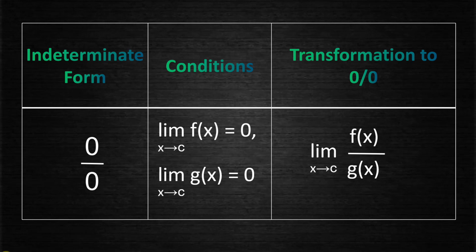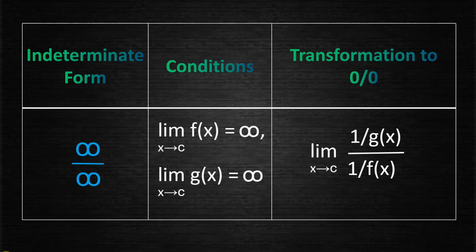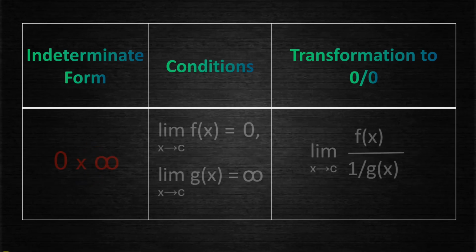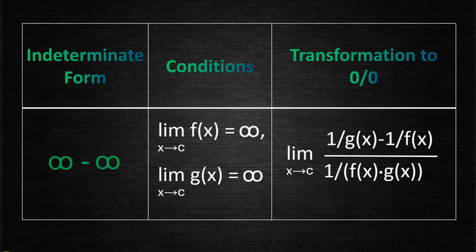So the transformation term says limit x tends to c of f(x)/g(x), which is already in the form 0/0. Similarly, for other indeterminate forms, we can define the condition for the two functions, and by doing simple algebraic manipulations, we can transform these indeterminate forms into 0/0.